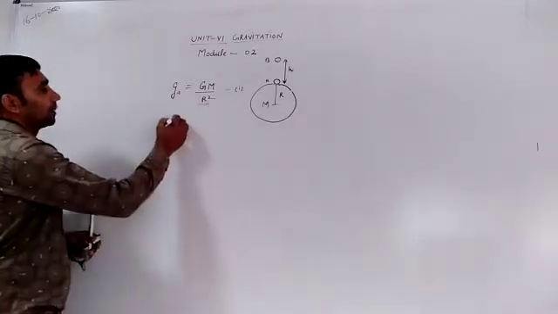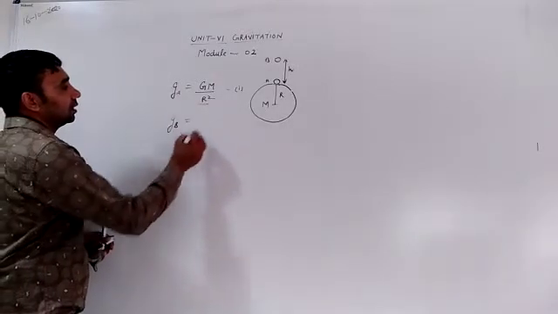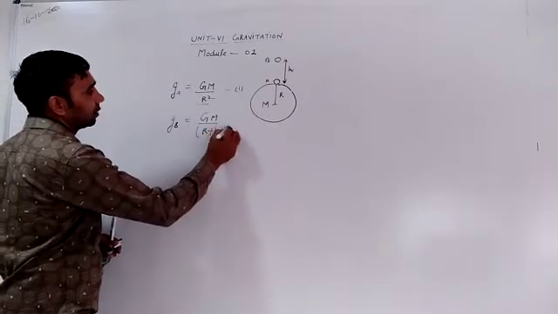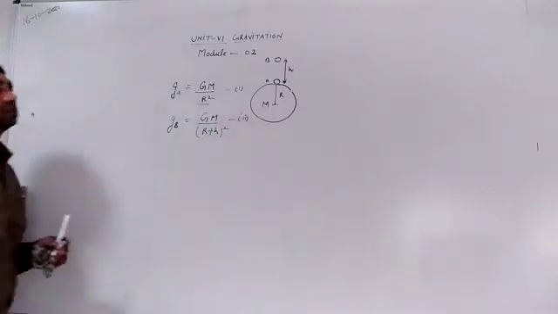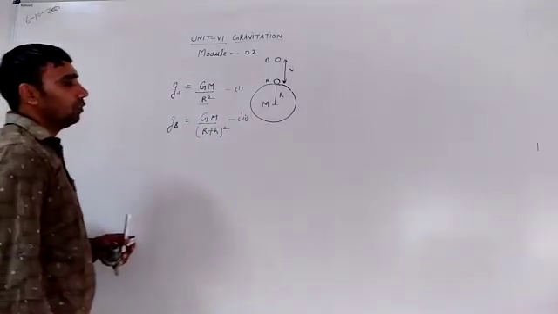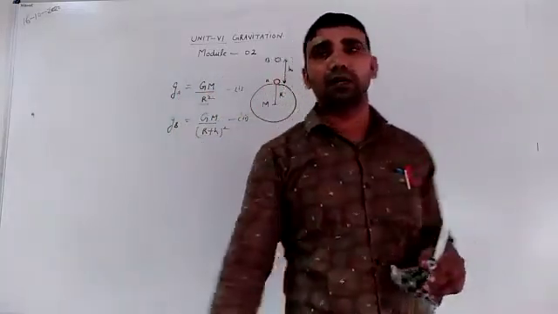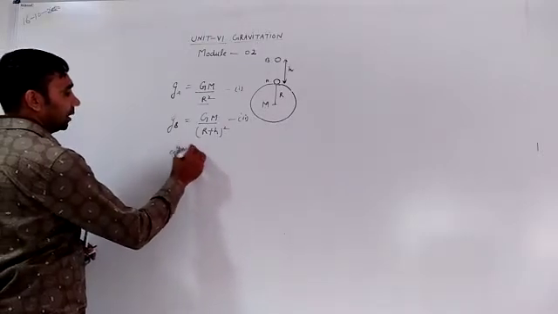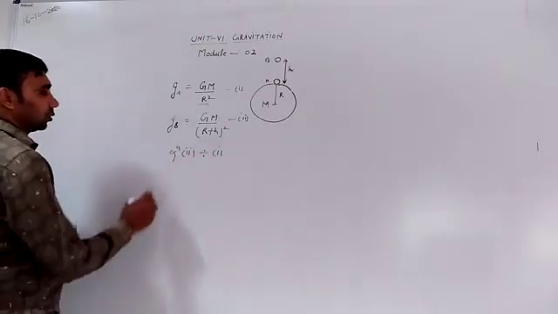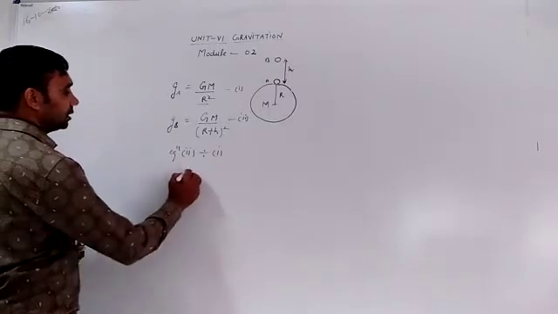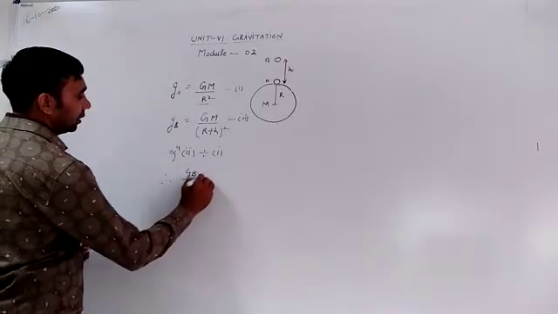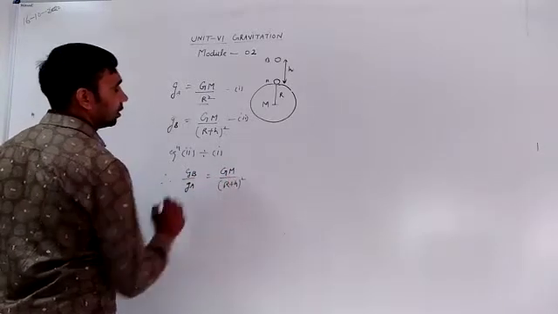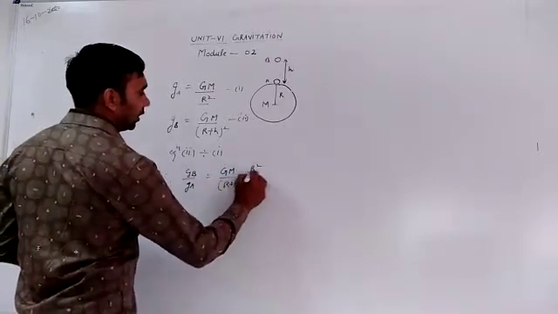Now we can modify this relation as g_b is equal to GM divided by (r plus h) whole square. Dividing equation second by equation first, g_b divided by g_a is equal to GM divided by (r plus h) square into r square divided by GM.